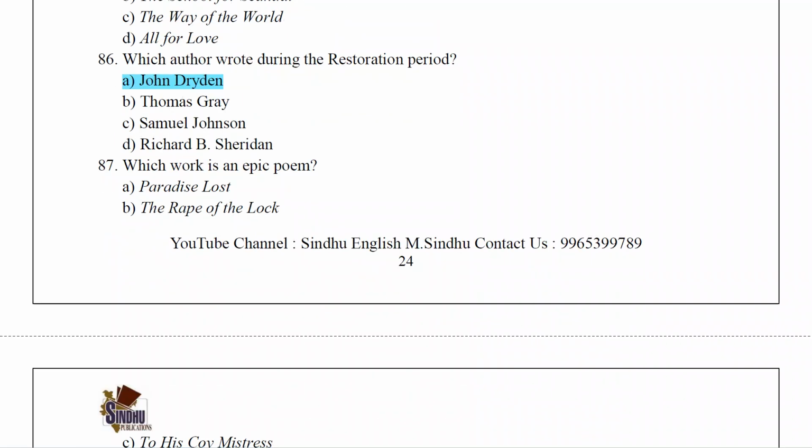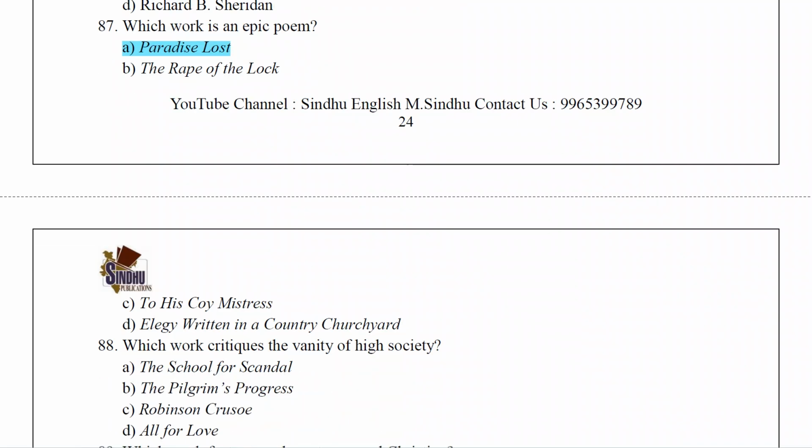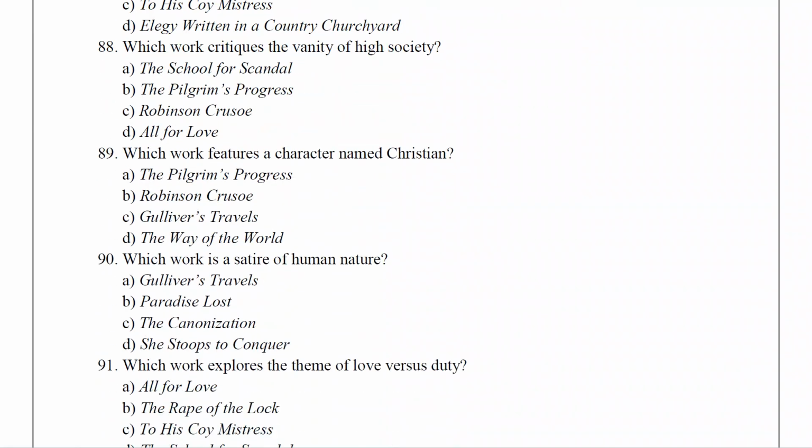Which work is an epic poem? The answer is Paradise Lost. Which work critiques the vanity of high society?